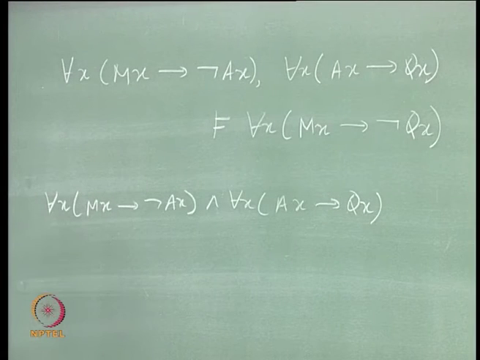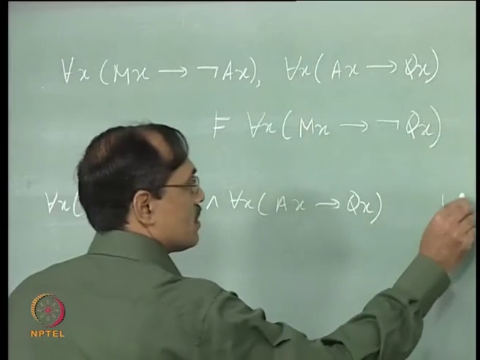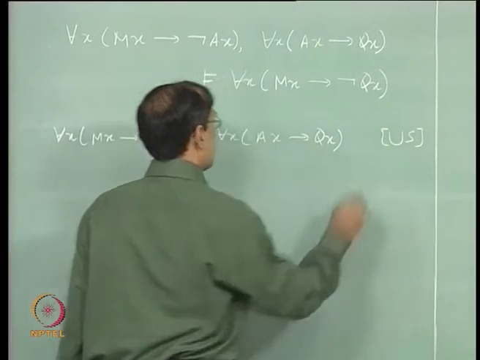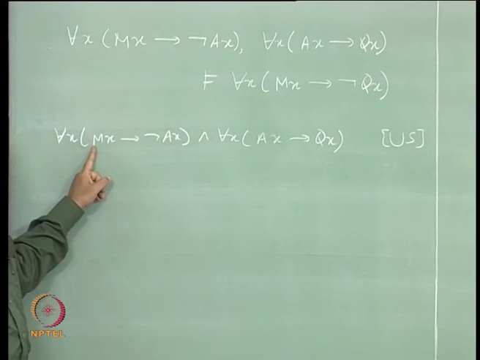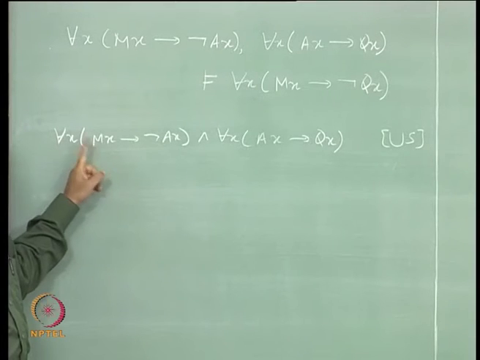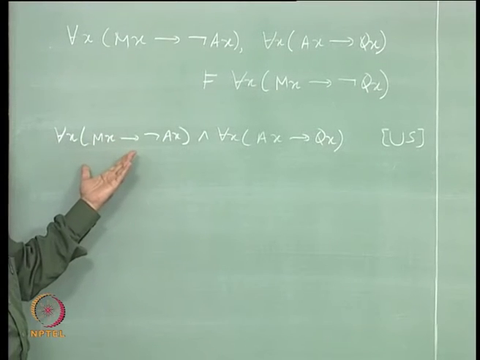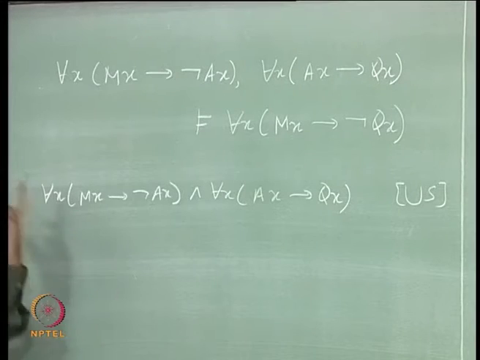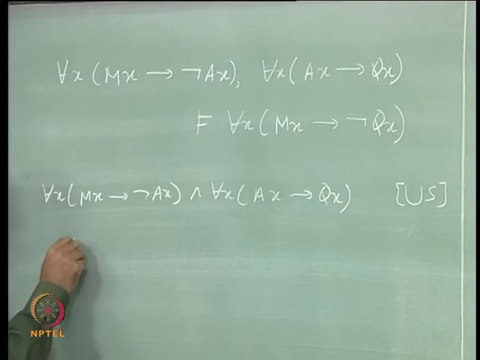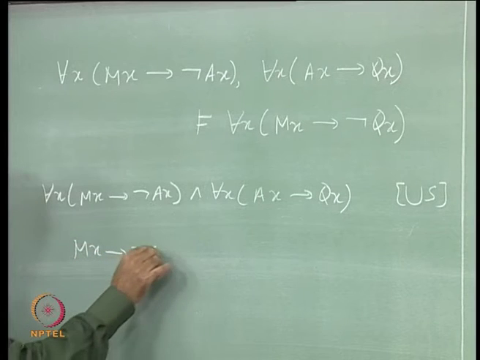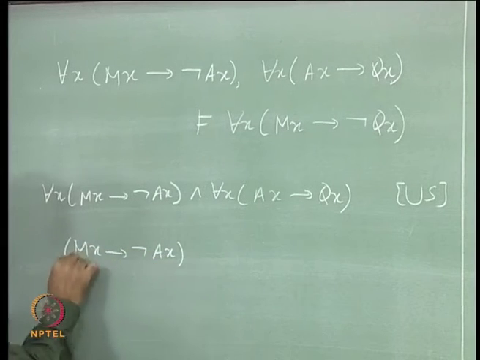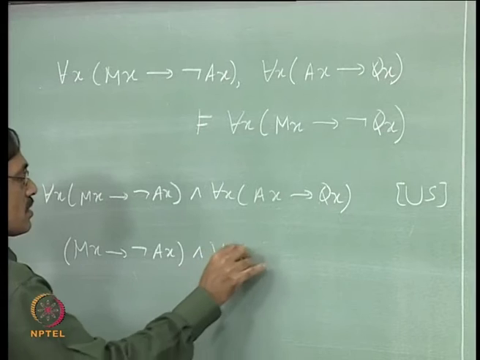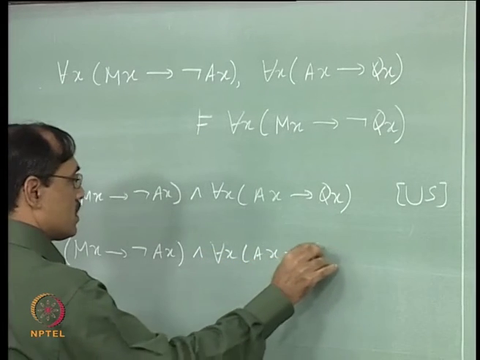Suppose you apply a quantifier law, say universal specification, on the first one. If you want to specify what x you are taking, you may write x by c or x by x itself, it does not matter. Let us take x by x. That gives Mx implies not Ax, and for each x, Ax implies Qx.